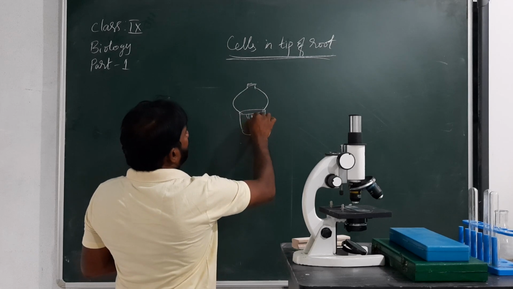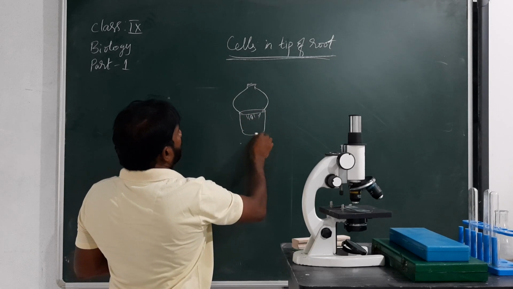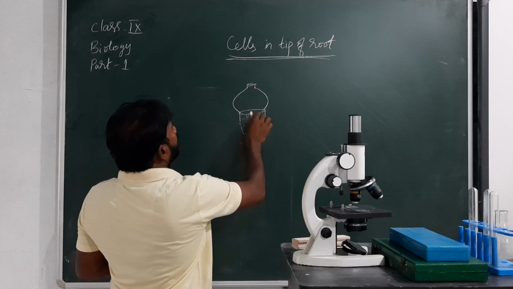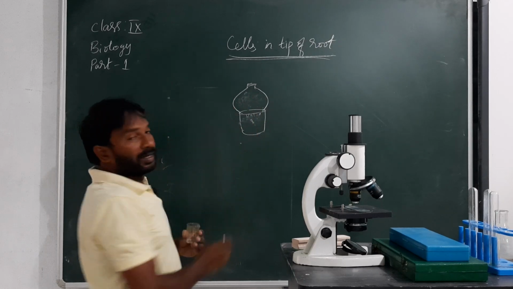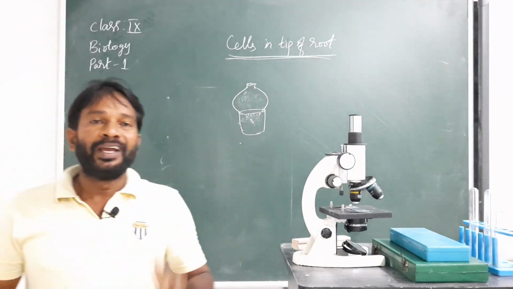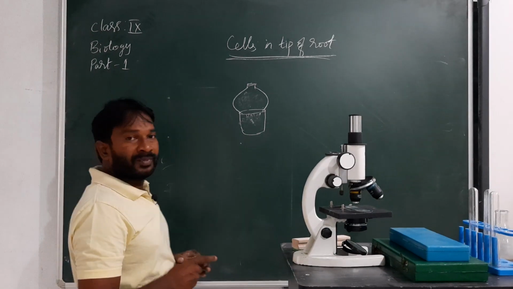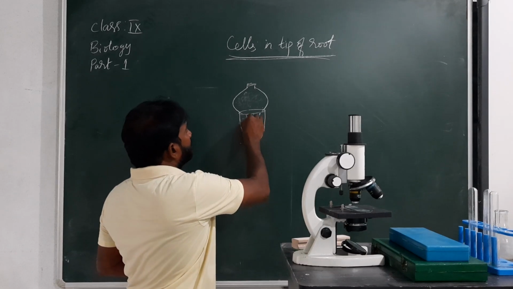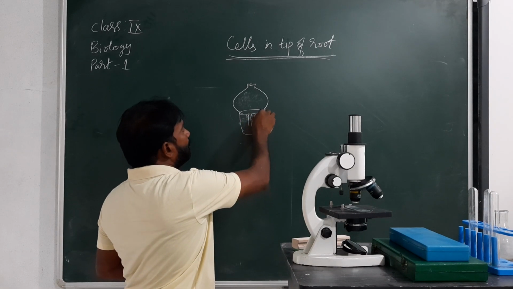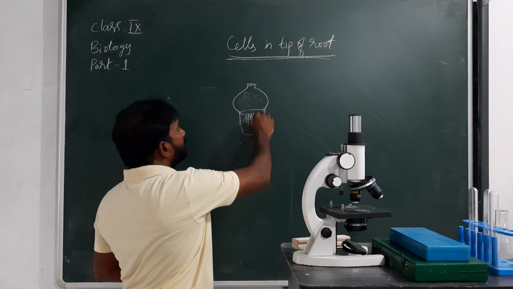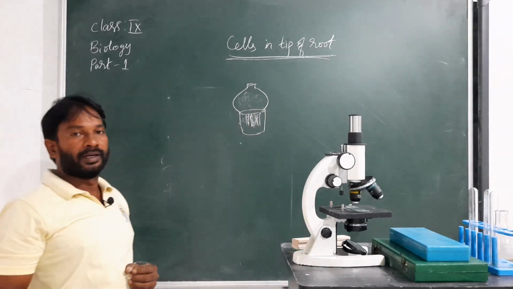Inside it contains water. Next, leave it for 5 or 6 days. We can see some root hairs growing and submerged in the water.